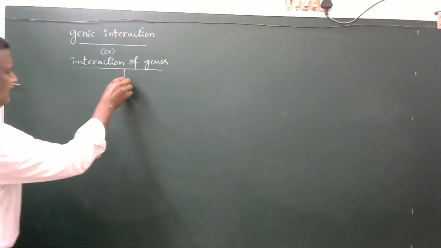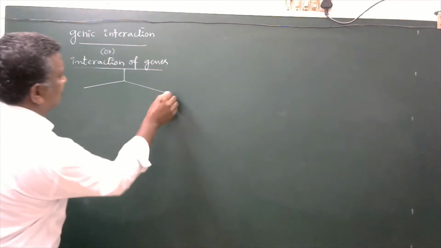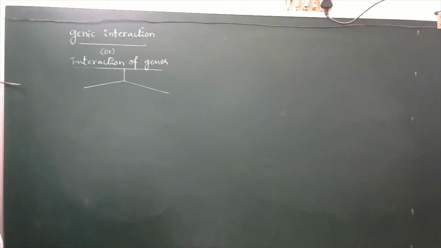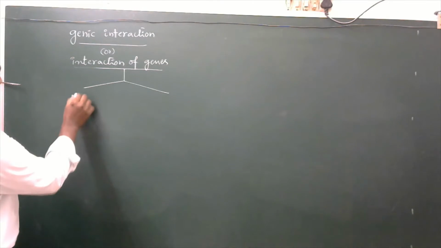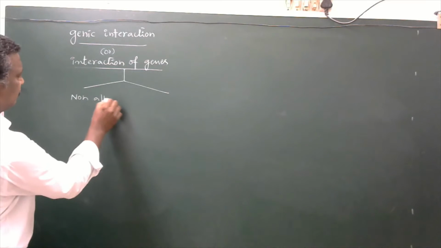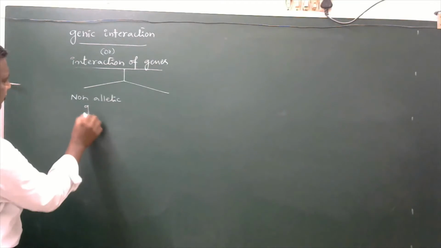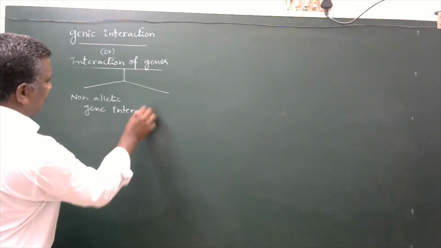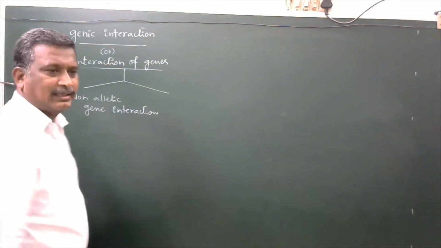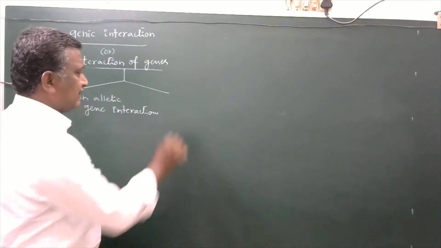And again, this genic interaction also may be of two kinds. One is a non-allelic genic interaction. The second one is allelic genic interaction.